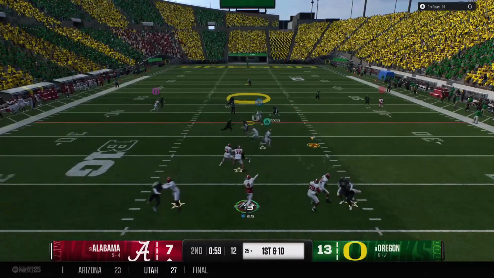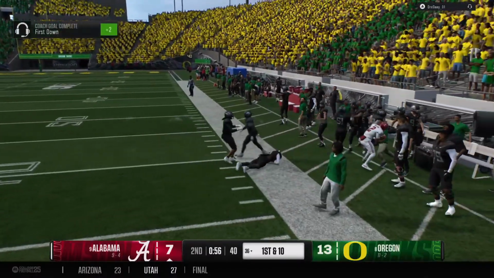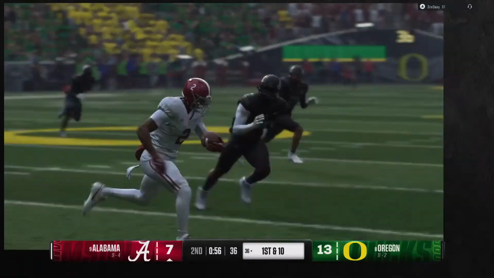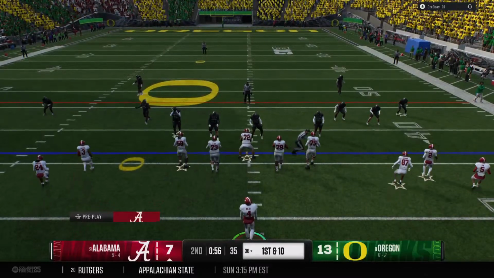First play of the drive, they'll come out throwing. With the catch, it's Williams. In a big game before he goes out of bounds, the offense keeps churning, gets a fresh set of downs. Fresh set of downs. It's 1st and 10.